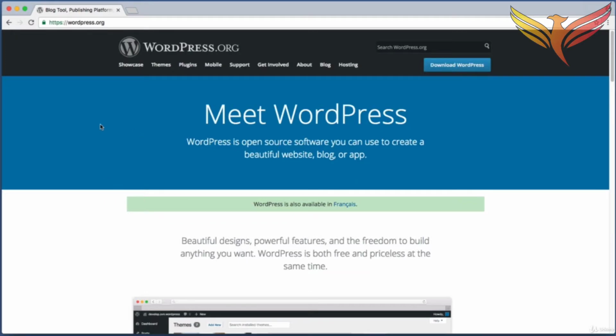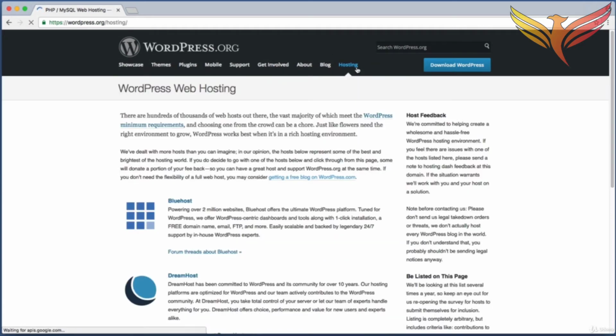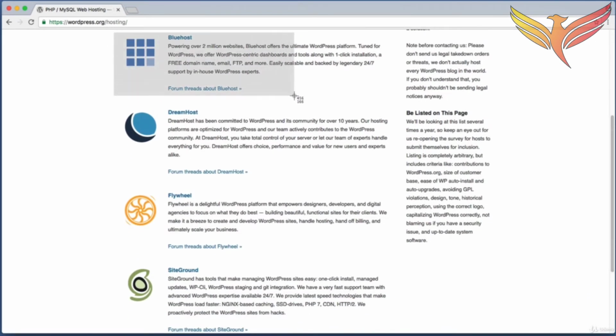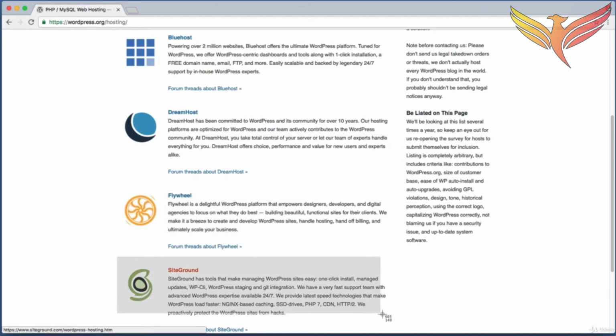Well, if we open up our web browser and go to the official wordpress.org website, we see that up in the header within this main navigation bar, towards the right-hand side, there's a link named Hosting. Over the years, the WordPress team has paid attention to which hosting companies treat their customers the best and make working with WordPress a breeze. Now, you don't have to use one of these companies, but these are among the best. So we see Bluehost, DreamHost, Flywheel, and SiteGround.